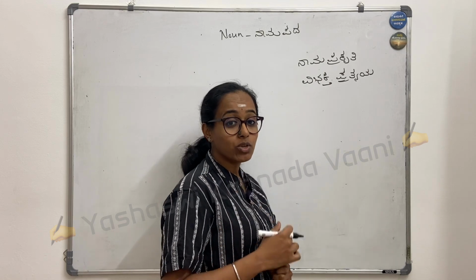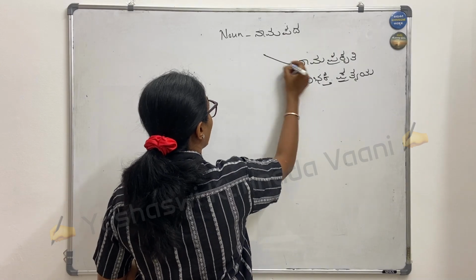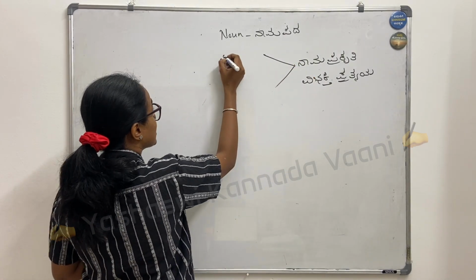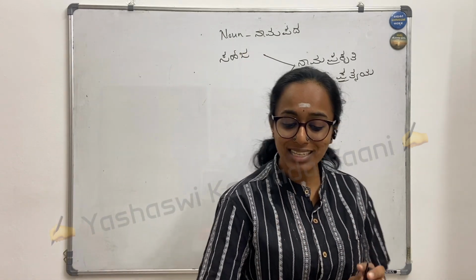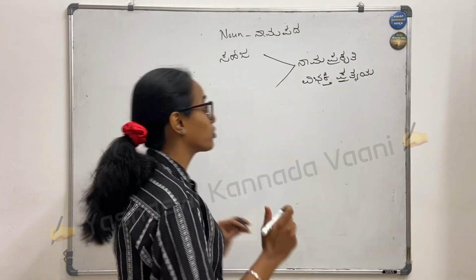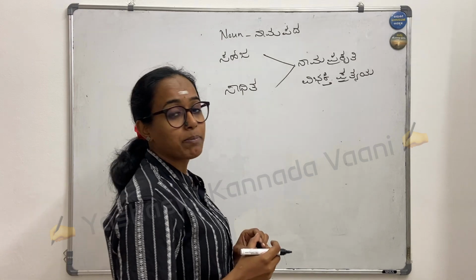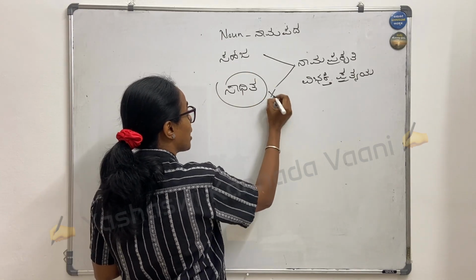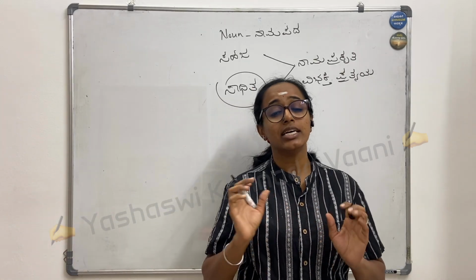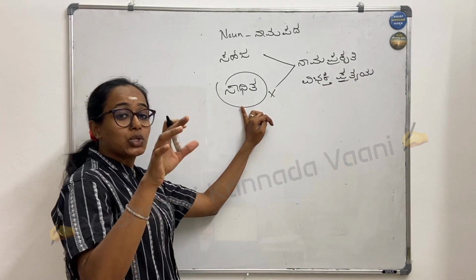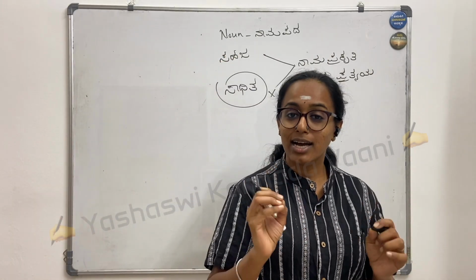So now what are we going to learn in today's class? In this nama prakruti, we have two types. One is called sahaja nama prakruti, the common one. And the other one is sadhita nama prakruti. I am not going to deal with this because it has a few more details that we need to cover. Today we are going to focus on sahaja nama prakruti, the common one.